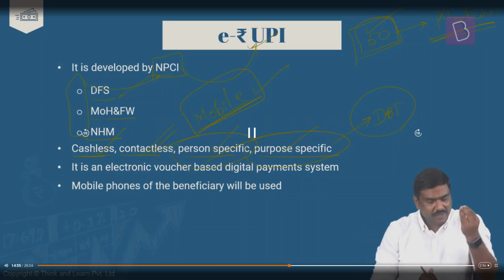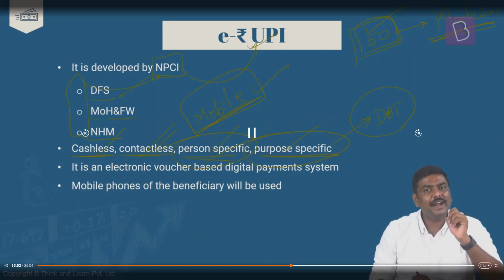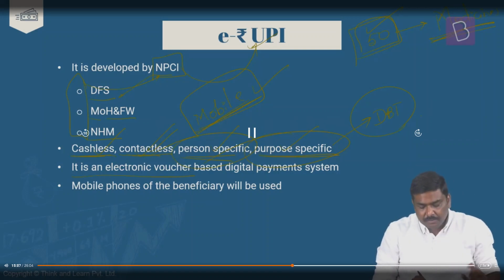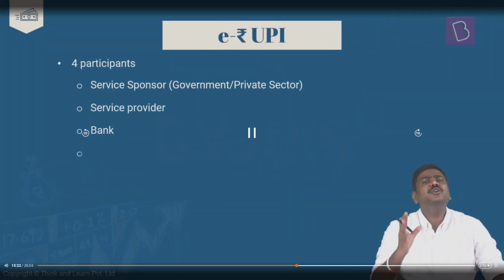I'll explain that. So e-RUPI is a cashless, contactless, person-specific, and purpose-specific methodology to provide benefits to the beneficiaries. It is an electronic voucher-based digital payment system, like a digital voucher. And mobile phones of the beneficiaries will be used under e-RUPI. Now, the question is, you've told so much related to e-RUPI. How is it going to operate? What is the system?